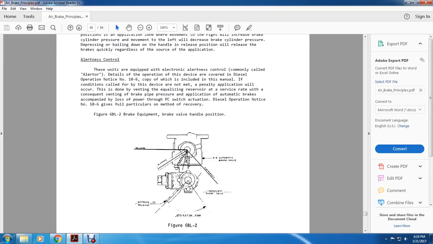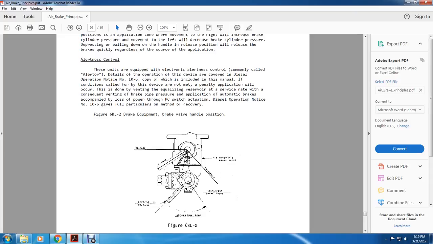Alertness and control. Units equipped with electronic alertness and control, commonly called the alerter, have operation details covered in the diesel operation notice 10.6, a copy of which is included with this manual. If the conditions called for by the device are not met, a penalty application will occur. This is done by venting the equalizing reservoir at a service rate, with consequent venting of the brake pipe, causing an automatic brake application accompanied by loss of power through the knockout power switch. Diesel operation notice number 10.6 gives the full particulars and method of recovery.